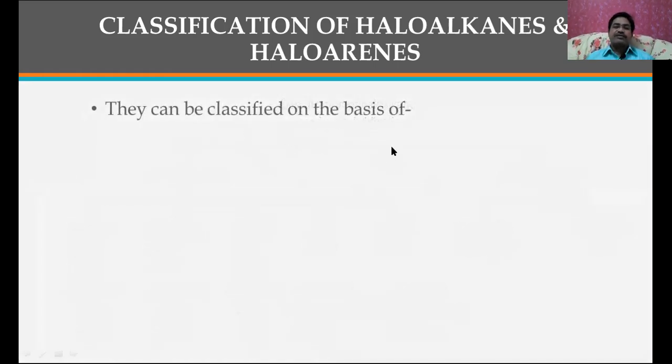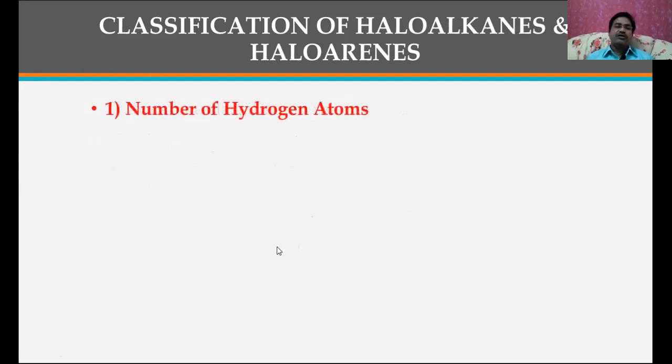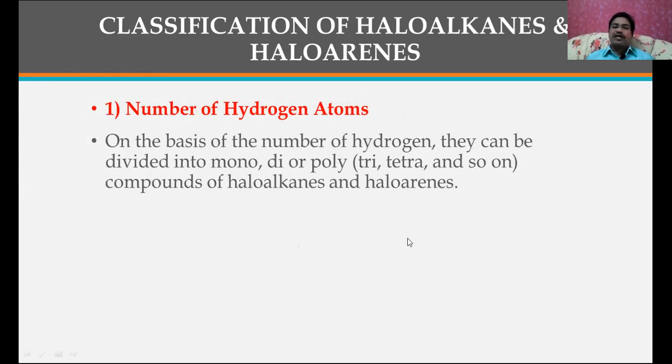Now, they can be classified on the basis of, as I told you, the number of halogen atoms, or compounds with an sp3 carbon halogen bond or compounds having an sp2 carbon halogen bond. Let us see the first one, number of halogen atoms. On the basis of the number of halogens, they can be divided into mono, di, or poly, that is tri, tetra and so on. When it is more than 4, we can say poly.